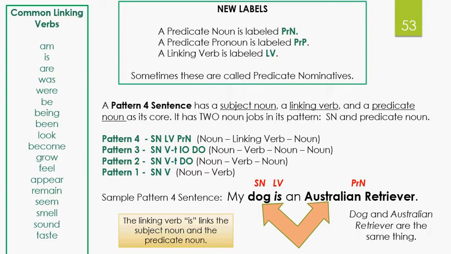So let's look at a sample pattern 4 sentence. My dog is an Australian retriever. Now I'm considering Australian retriever as one noun, one proper noun, because that's a type of dog. Now, the subject noun is dog, the linking verb is, and the noun that comes after the linking verb is Australian retriever. Now, I ask myself, are dog and Australian retriever the same thing? Yes, they are the same thing. So that means that Australian retriever is a predicate noun. So I would label it PRN.